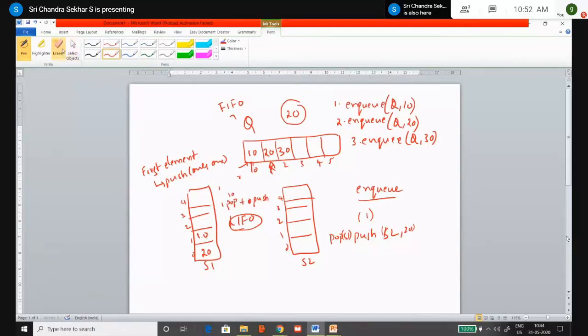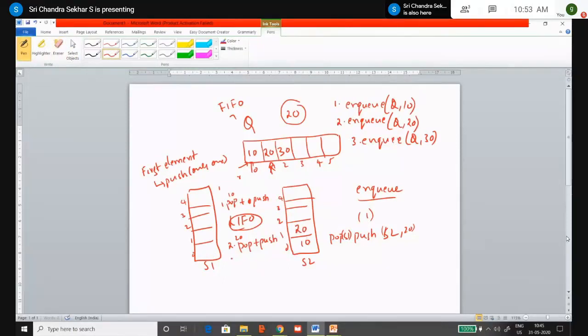So you remove this 10 from here and you place it here. Similarly, for the second element, that is for 20, again we have two operations, pop and push, right? So you remove 20 from stack 1 and push it onto stack 2.